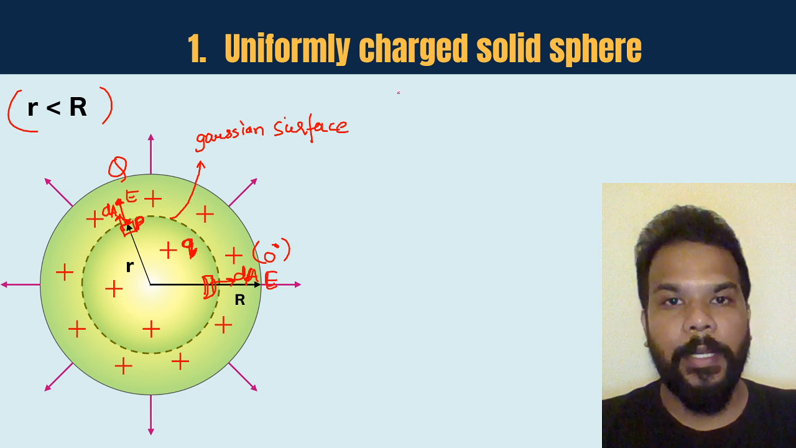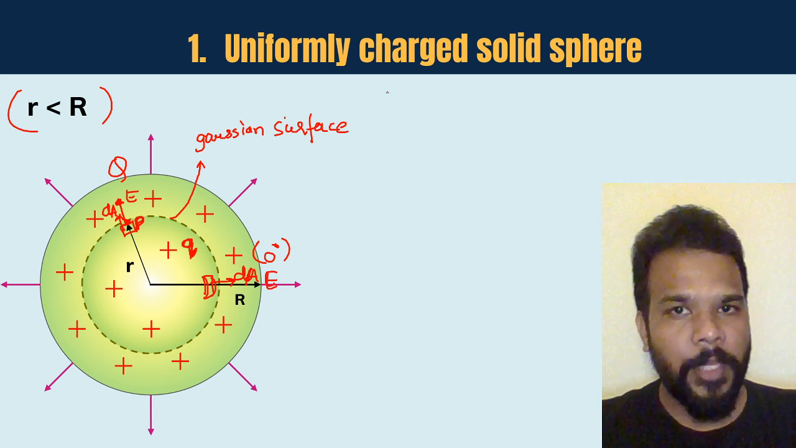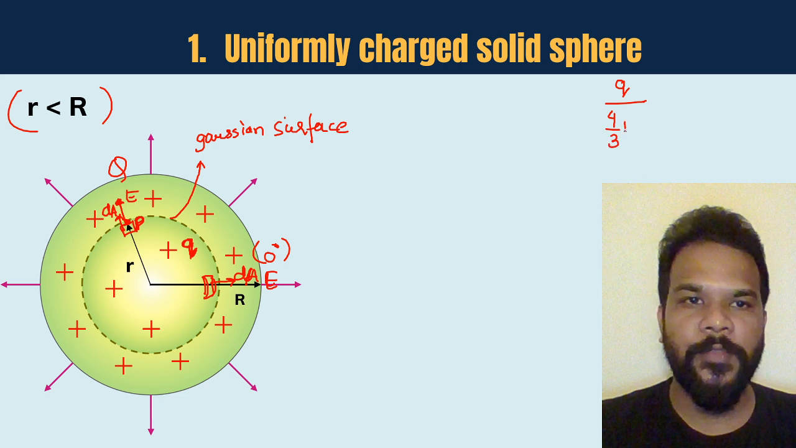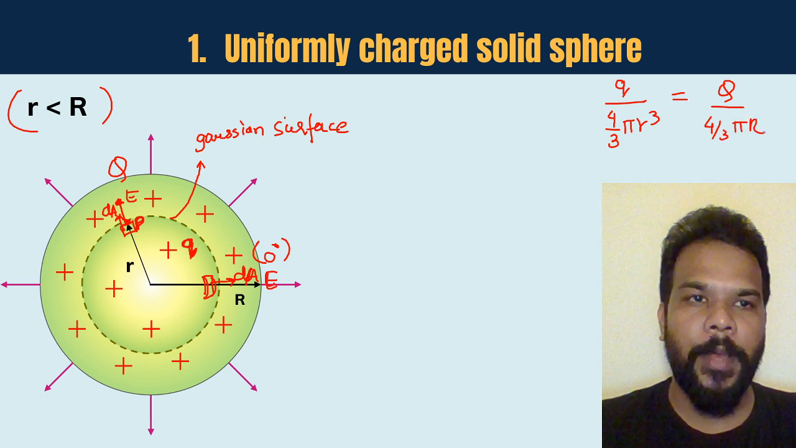Now guys, first thing first, if we try to find out the value of the charge here, we can say that the small q charge divided by its volume, that is 4 by 3 pi small r cube, will be equal to capital Q upon 4 by 3 pi capital R cube.